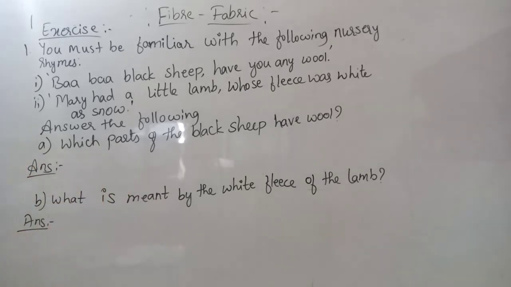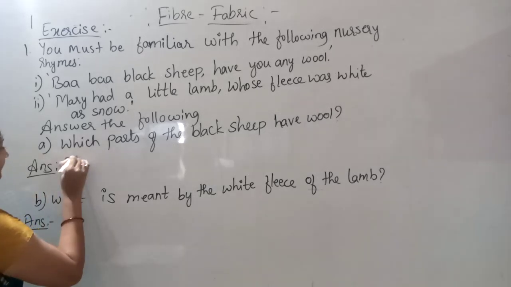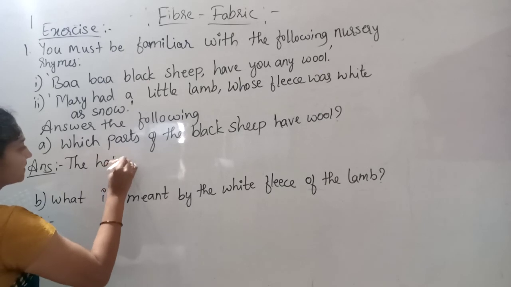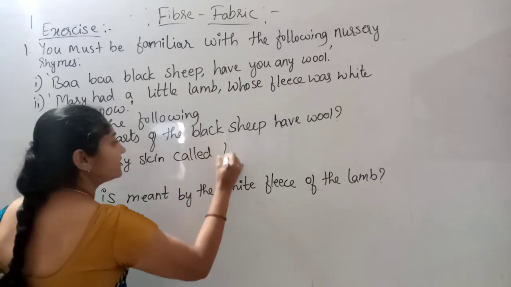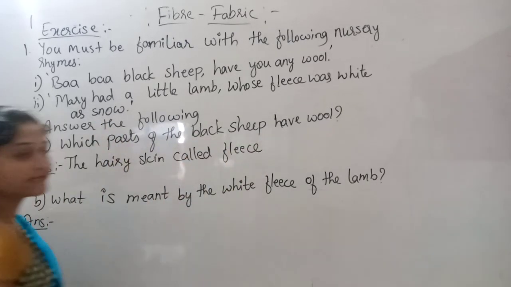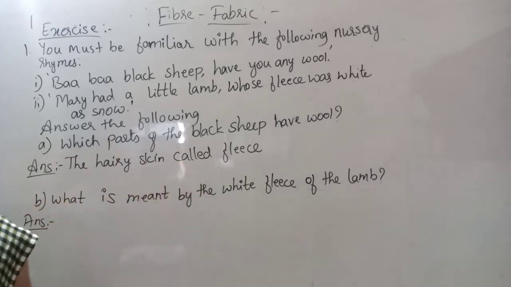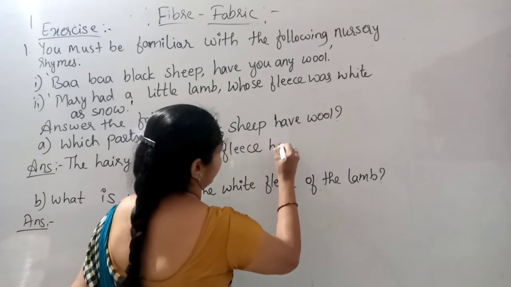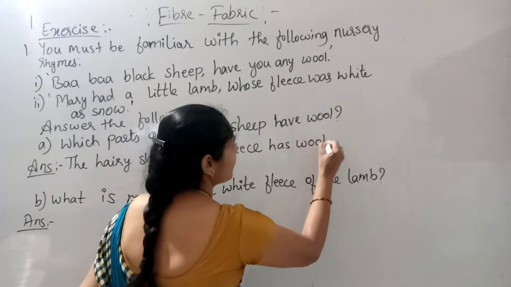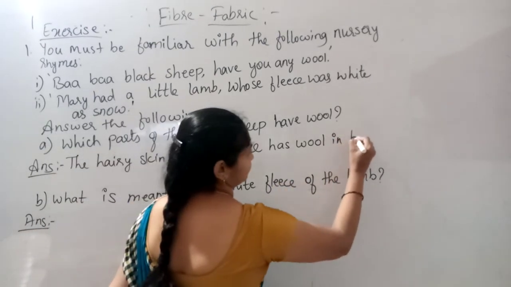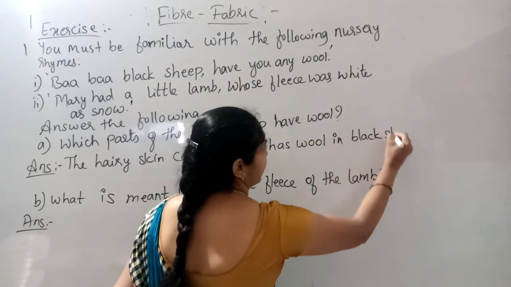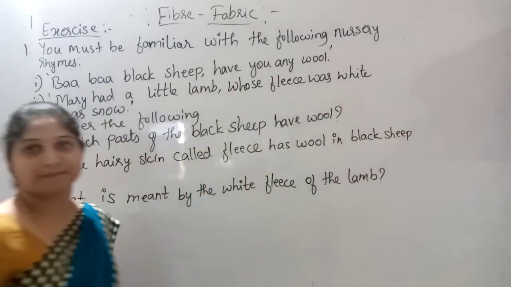Which part of the black sheep has wool? The hairy skin called fleece has wool in black sheep.